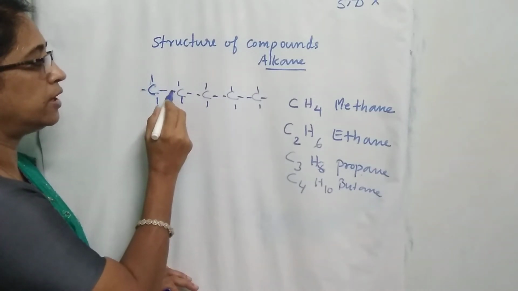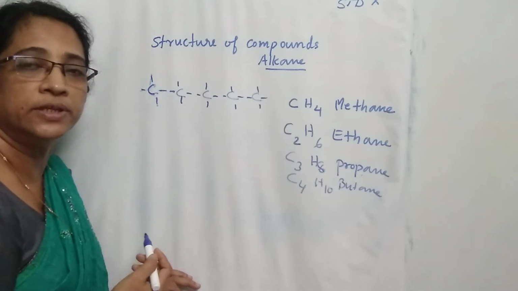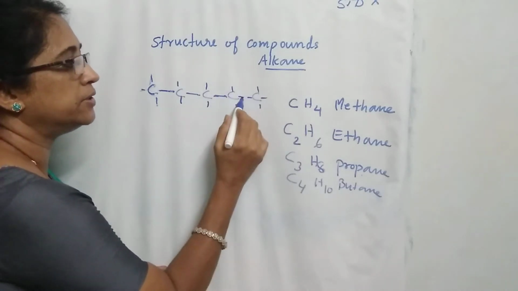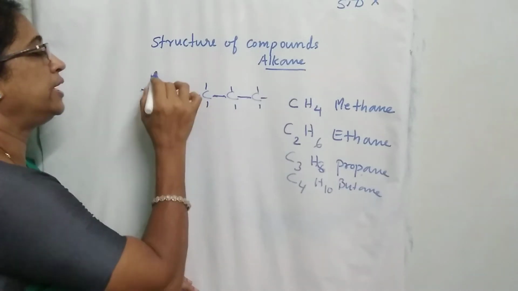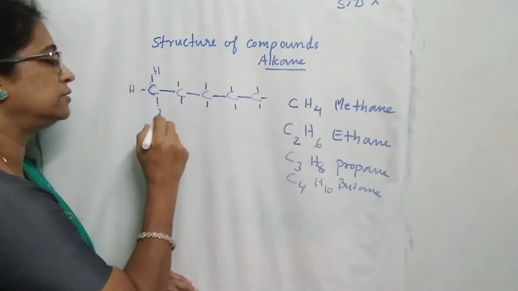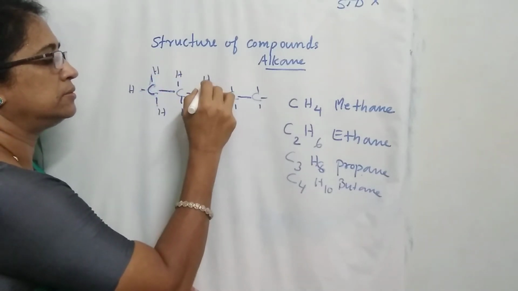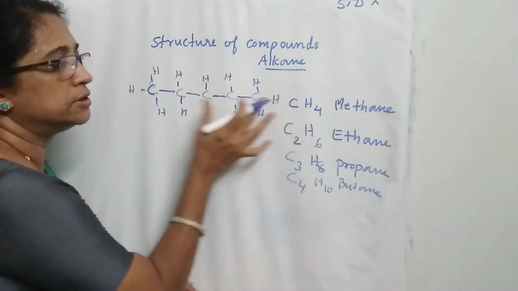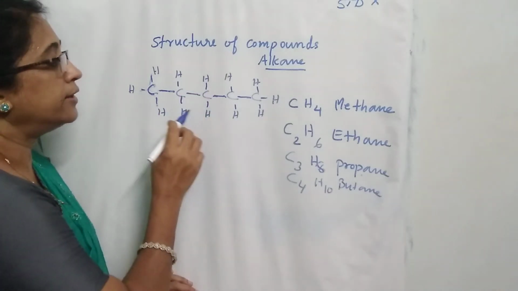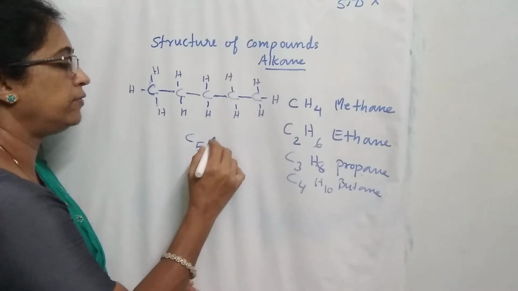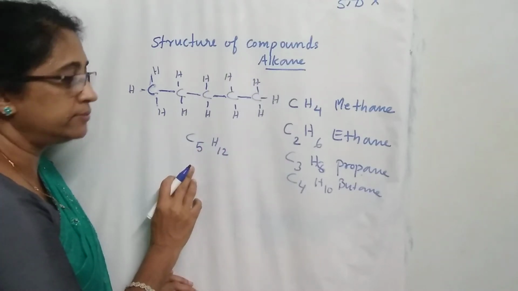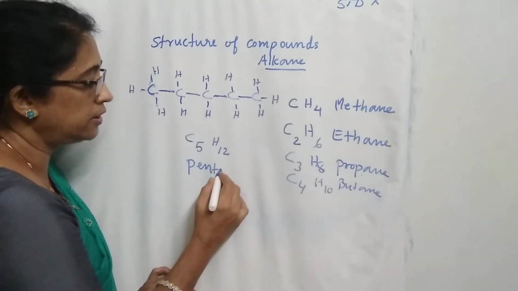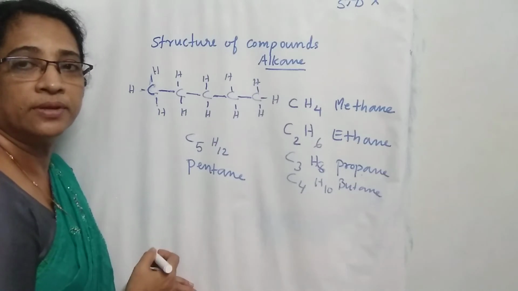This compound is a hydrocarbon with carbon-carbon single bonds, so join the lines or valencies, and we get the carbon-carbon single bonds. The remaining valencies of each carbon are satisfied by hydrogen atoms. Do not write other atoms, because these compounds are hydrocarbons. And the formula of the compound is C5H12. There are 5 carbon atoms in the compound, so the name starts with pent. Since carbon-carbon single bonds are there, the name is pentane.